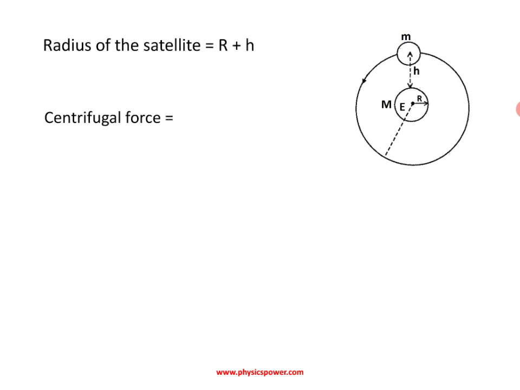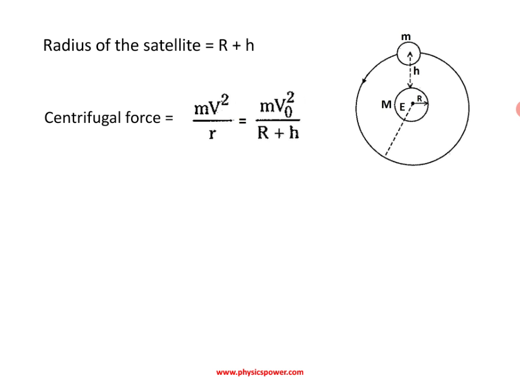If you write the expression for centrifugal force, it is the outward force due to the velocity of the satellite. That force depends upon the velocity, so the expression is mv square by r. Actually this derivation is there in the 4th lesson of our syllabus. Now we are discussing gravitation, so that is why I am taking the direct expression. But in mechanics, there is a derivation for this expression. In simple manner I will tell you, force is nothing but mass into acceleration.